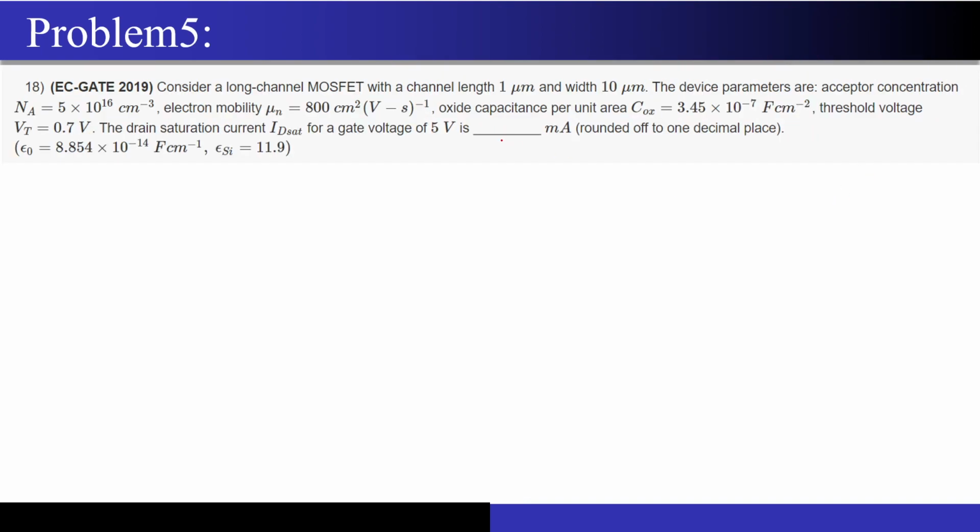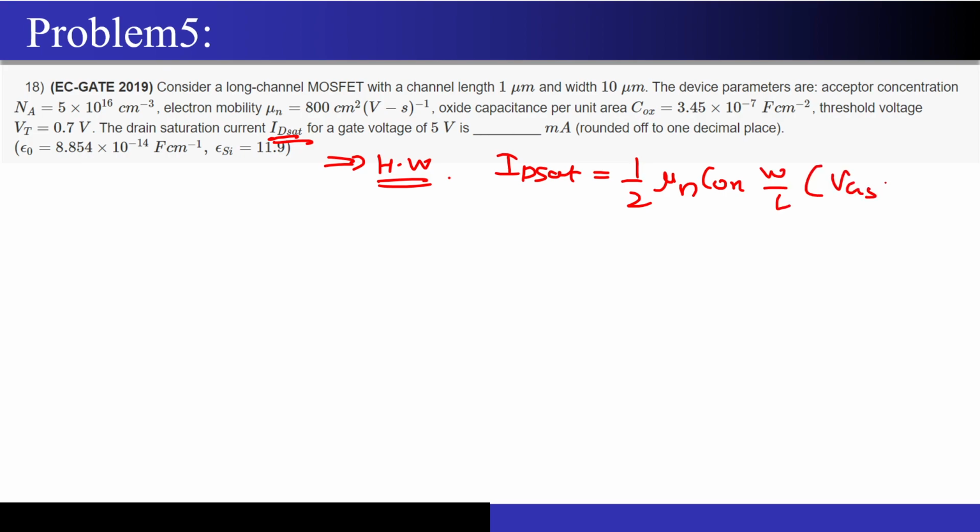Okay, so this question I will leave as homework for you guys. This is not at all a difficult problem. Why did I say that? We just have to apply the formula, because they are just asking the value of ID set, and you know what the value of ID set is. It is just half mu n Cox W by L (VGS minus VTH) the whole square. Everything is given in the question. You can just substitute everything and get the value of ID set. It is not at all a difficult question.